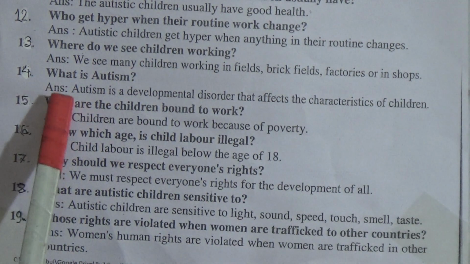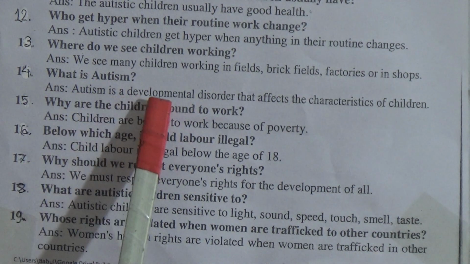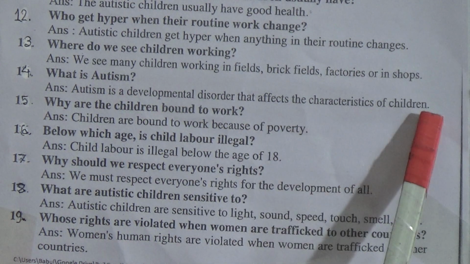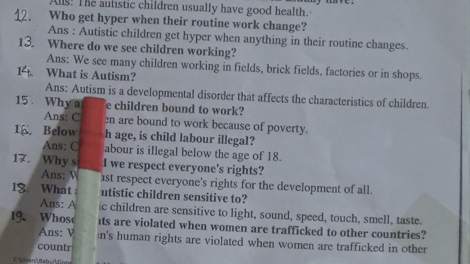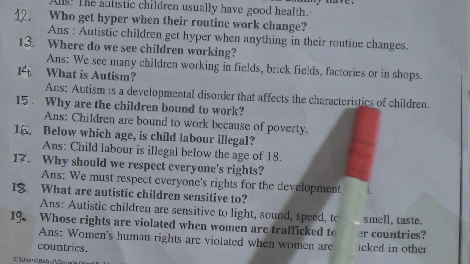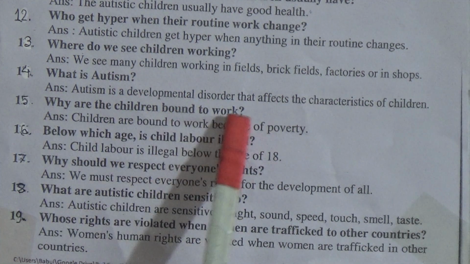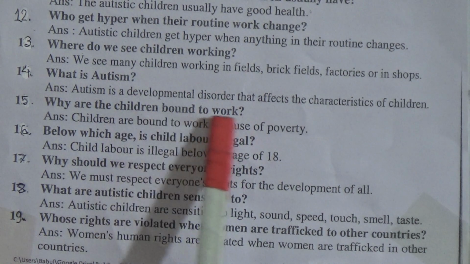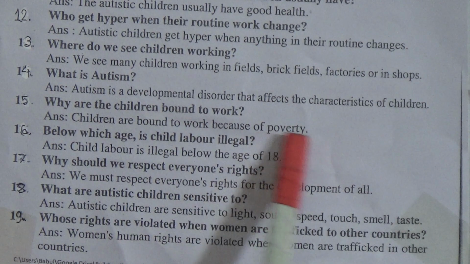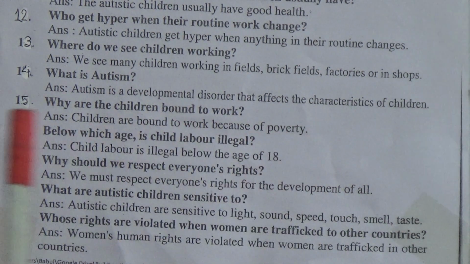Number 14, what is autism? Answer: autism is a developmental disorder that affects the characteristics of children. Number 15, why are the children bound to work? Answer: children are bound to work because of poverty.